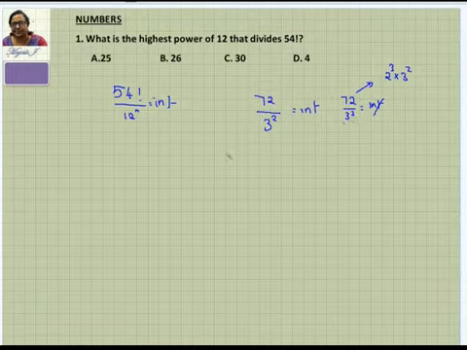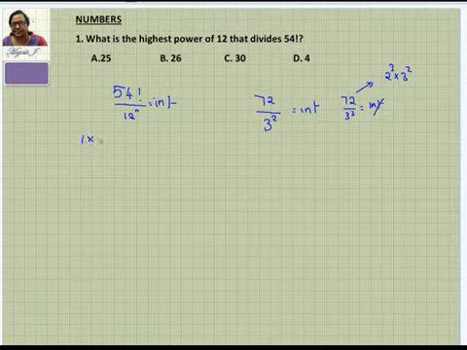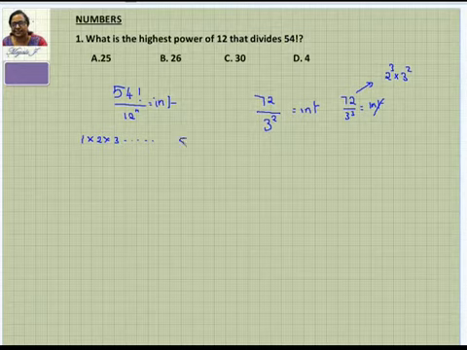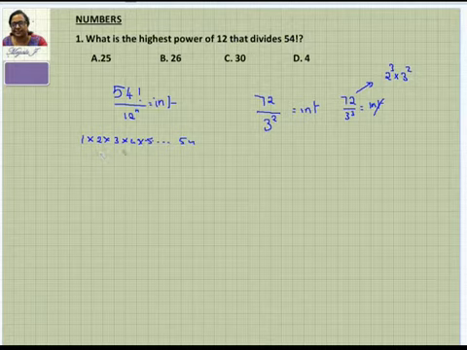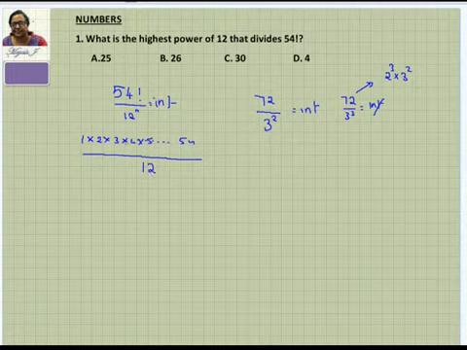The similar thing you're going to see in 54 factorial, because 54 factorial is not a small number. It is going to have from 1 up to 54. There are different numbers here, into 4, into 5, into 6, and so on. So you can see here, we are going to divide this by, say, 12. How many such 12s can it divide by? How many 12s are there in this 54 factorial? That's the meaning of that.